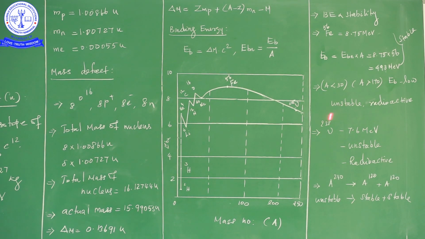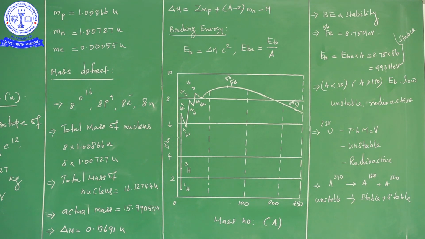For uranium, we have uranium 238. 238 means mass number 238, which means we have 238 particles in the uranium nucleus. So we have 238 nucleons in the nucleus. For uranium 238 the binding energy is 7.6 million electron volt. Here it is 8.75 million electron volt for iron nucleus, but uranium 7.6 million electron volt. So compared to iron, uranium has the lesser binding energy. This is the reason why iron is stable, uranium is unstable, because iron has the maximum binding energy compared to uranium.